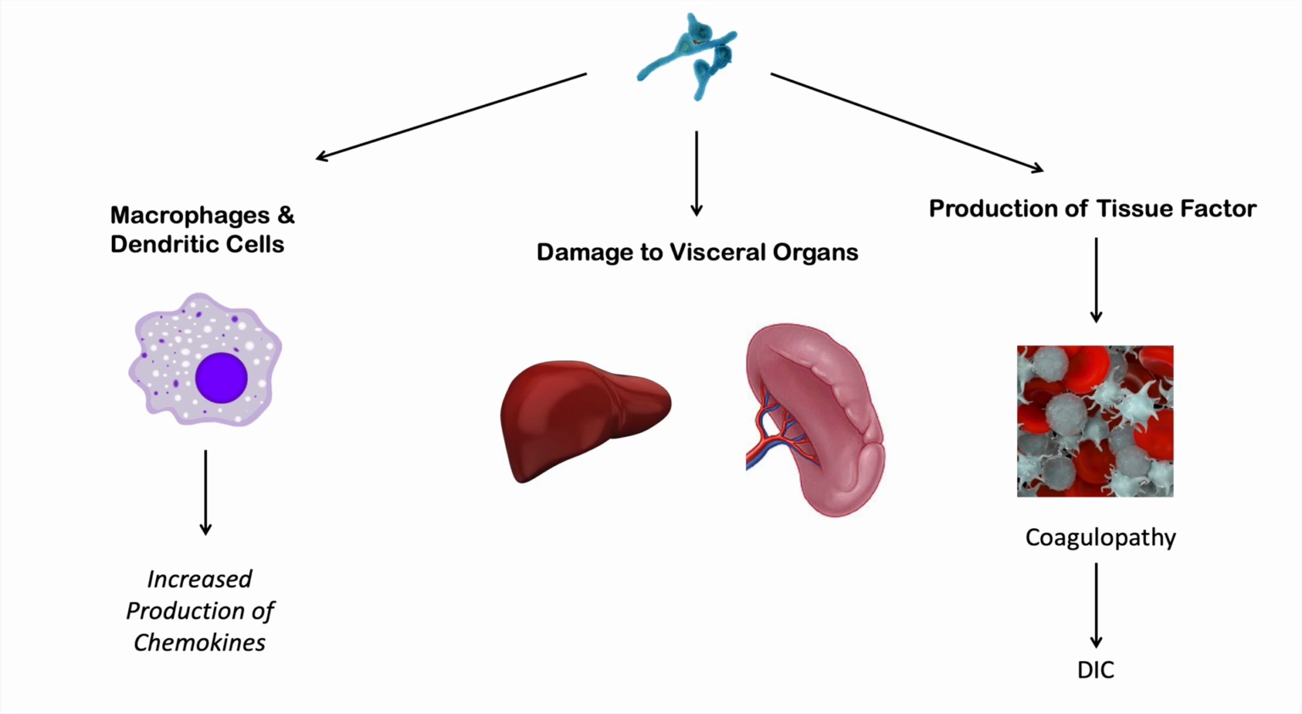And this is exactly what happens in DIC. There are clots where there don't need to be, and then there are no clots where there should be. So we get bleeding issues, and that's exactly what happens in Marburg virus infections.